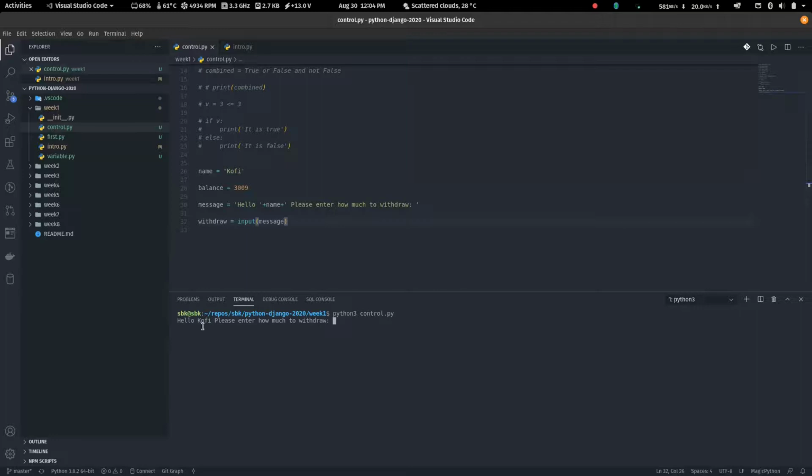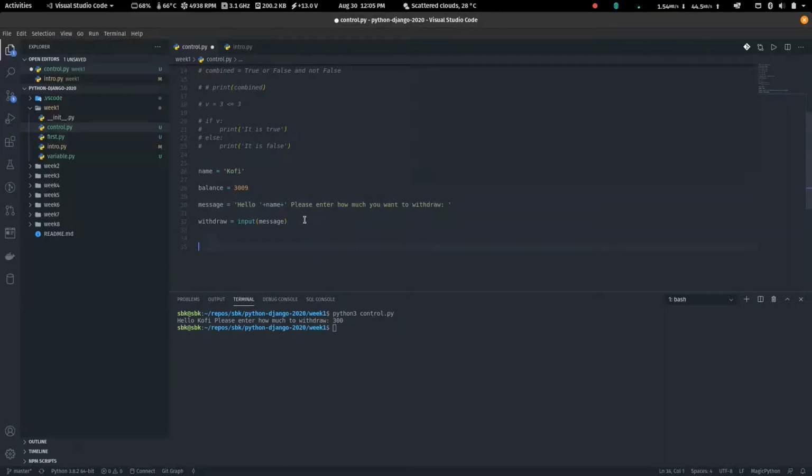So for instance, let me run this. See, it stops the program and says, hello Kofi, please enter how much you want to withdraw. It would stay there until you enter something.